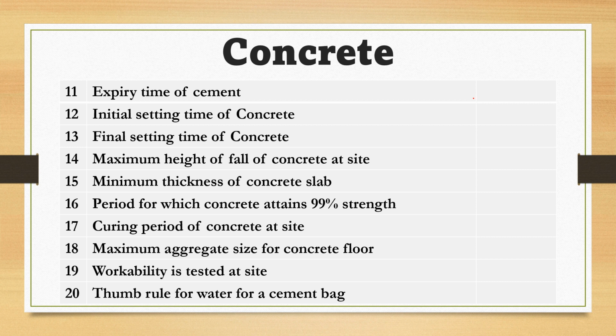Means if we have extracted cement from the plant, from batching from a cement plant on first of any month, then how many days are we allowed to use that cement? So simply we have 90 days to use that cement at any cost. If you use this cement after 90 days, its strength will be reduced to almost 50%. So with each passing day, the strength of concrete or mortar will decrease. So basically, it is advisable to use the cement as soon as possible after its packing.